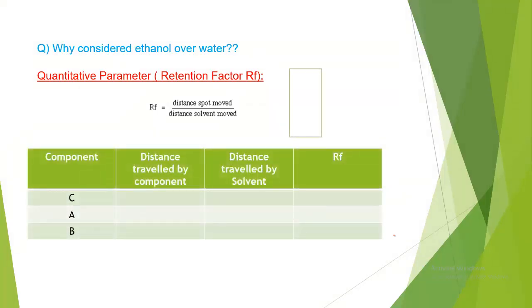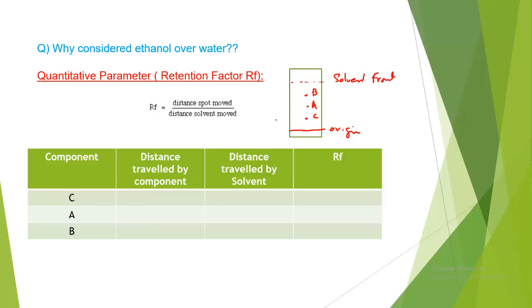Here we are taking an example. This is the paper. Okay, this is basically the origin. And this is component C, this is A, this is B, and this is the highest level. The furthest point reached by a solvent is the solvent front. This is the solvent front.